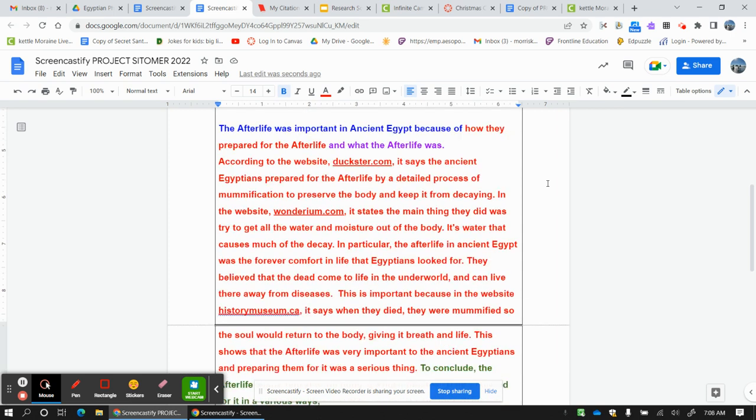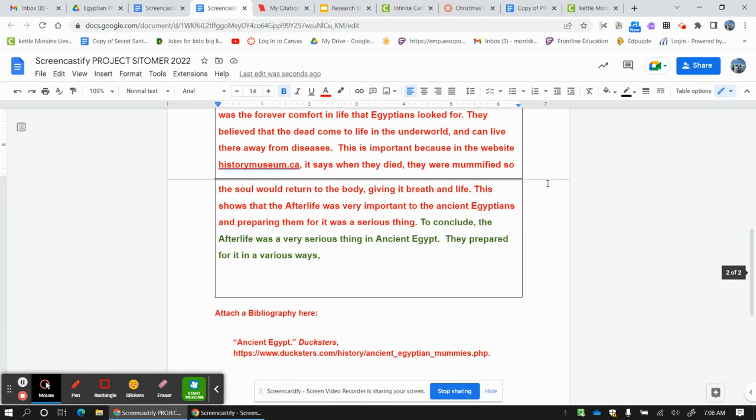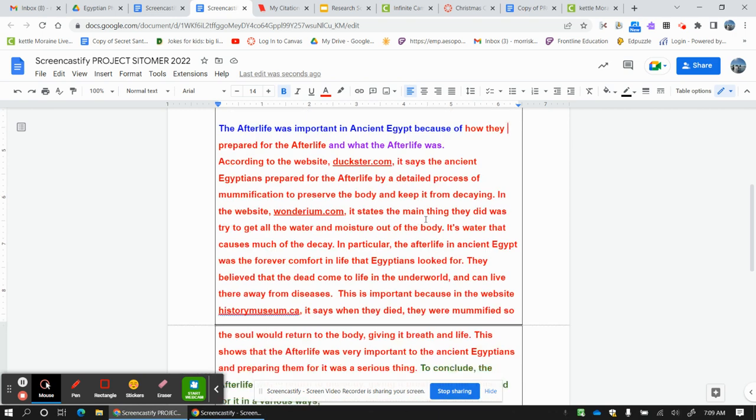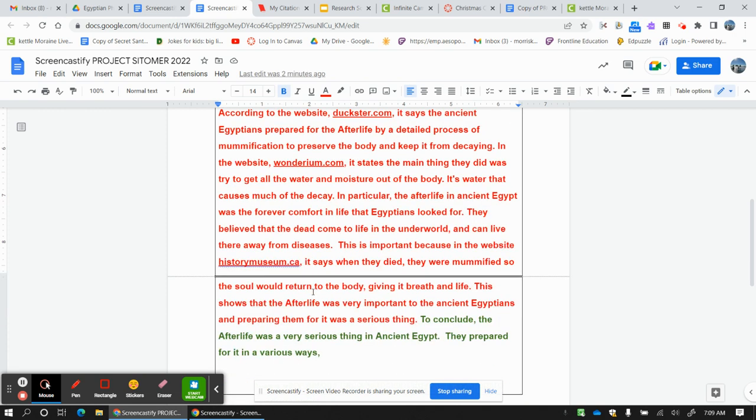Now, this is how you do your Tacoma, and that's how you do your bibliography. All right. If you have any questions, please ask me, but this is what it should look like. Do not forget your in-text citations, and don't forget, according to the website, put the website, it says. Then here I have in the website, and I have it there. This is important because in the website, historymuseum.com.ca or .ca, it says, so make sure you put your in-text citations and you're good.